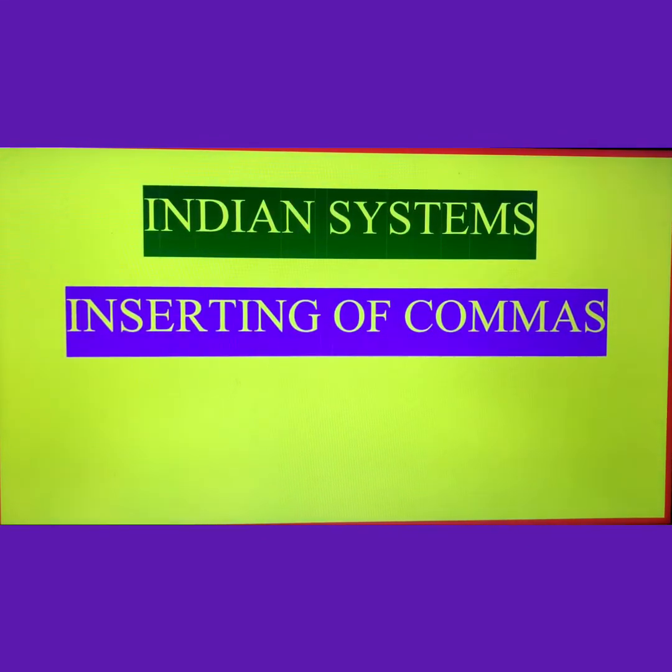How can you insert the commas in the Indian system?